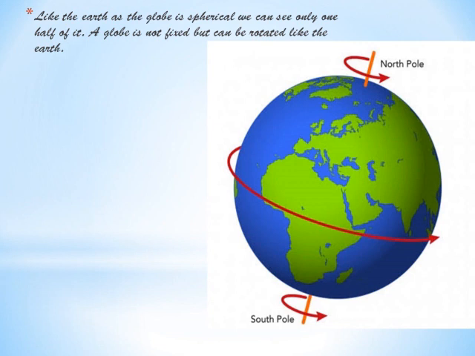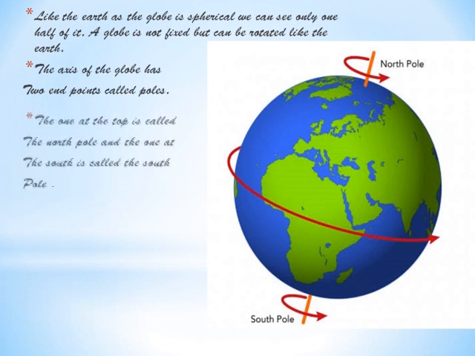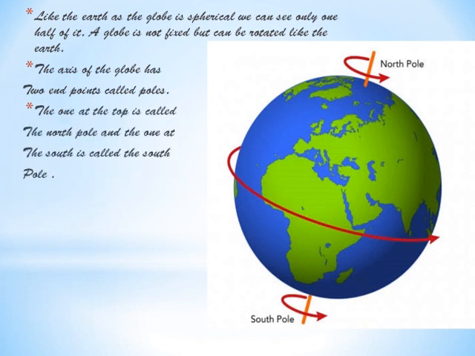Like the Earth, as the globe is spherical, we can see only one half of it. A globe is not fixed but can be rotated like the Earth. The axis of the globe has 2 endpoints called the poles. The one at the top is called the North Pole and the one at the south is called the South Pole.